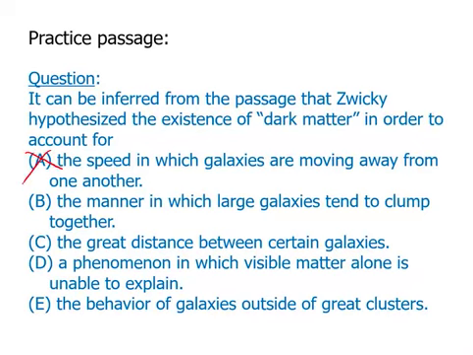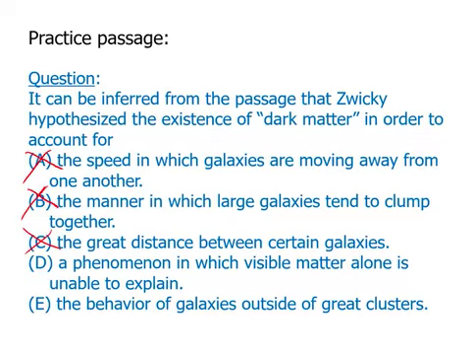B, the manner in which large galaxies tend to clump together. Well, in fact, what's happening is the galaxies are moving apart, but the way they're moving, we don't understand why they're still held together even though they're moving apart. And so B is not correct. C, the distance between certain galaxies. This is out of scope, not true at all.